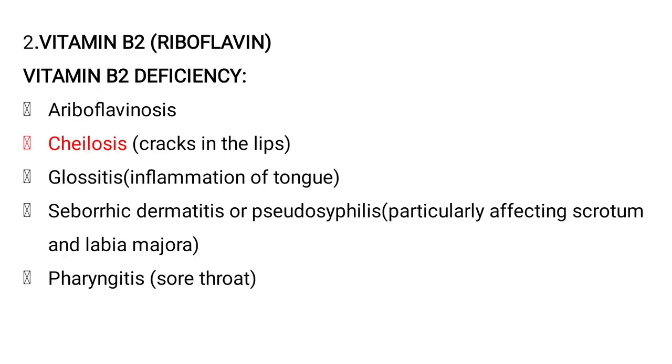Coming to vitamin B2, it is also called as riboflavin. Vitamin B2 deficiency causes ariboflavinosis, then cheilosis, that is cracks in the lips, glossitis, that is inflammation of the tongue, seborrheic dermatitis or pseudosyphilis, particularly affecting scrotum or labia majora, then pharyngitis, sore throat. So cheilosis is a repeated question.